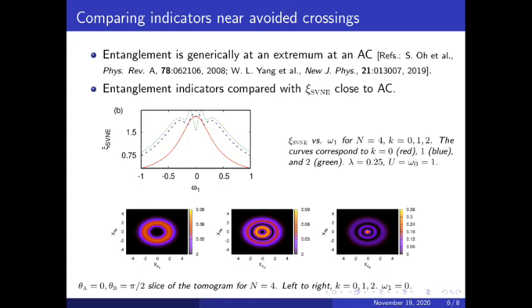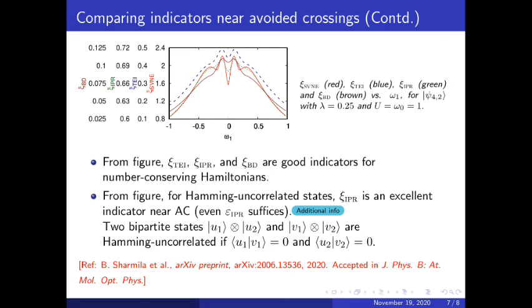Now, we present tomographic slices of these eigenstates at omega 1 equal to 0. We can see that the patterns clearly indicate distinctly different degrees of nonlinear correlation between the subsystem observables. This tells us that the indicators xi-TEI and xi-BD that capture such nonlinear correlations should perform well. This bears out to be true. Further, xi-IPR also seems to perform exceptionally well. This is because of the fact that the eigenstates are superpositions of Hamming uncorrelated states.